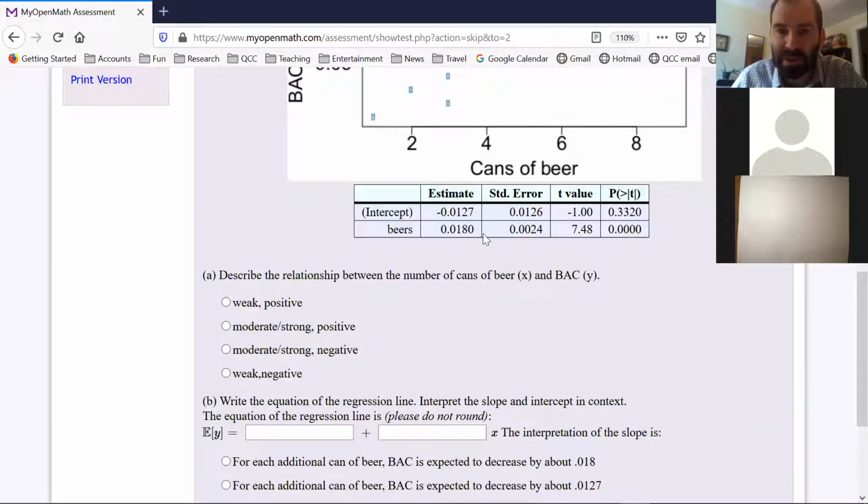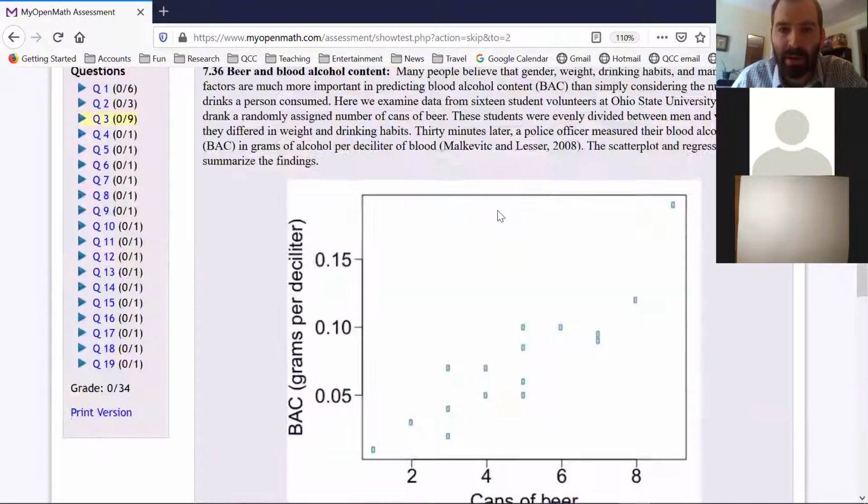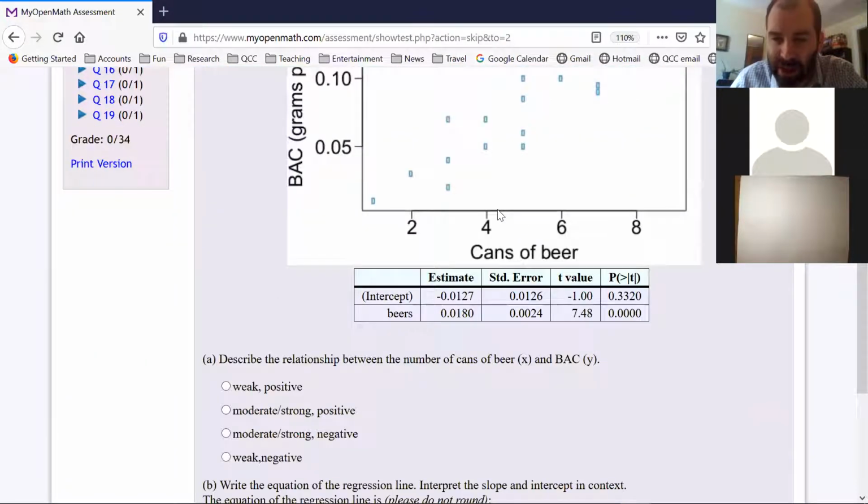Okay, the slope is determined by the ratio of the standard deviations.